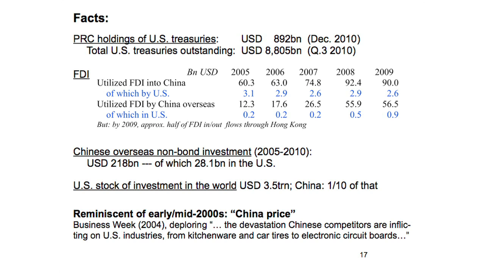The US is quite closed to FDI from China. Chinese FDI goes elsewhere because the US is relatively closed. And if you look at earlier years, there's very large US FDI into China compared to Chinese FDI into the US, just 10%. The Chinese FDI into the US is just 10% of US FDI into China. And whatever numbers you're looking at, it just doesn't hold. China does not own the US in any way. It's the other way around.